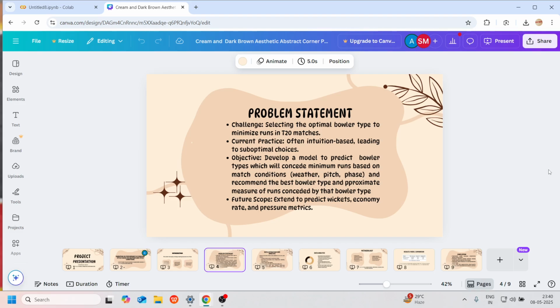The novelty of this project is that our model is context-condition aware. Generally, models use only the averages and the match stats, but our model also incorporates dynamic features, such as the bowler's venue condition from historical data up to that point, and the phase-wise average runs from death overs, middle overs, and power play.